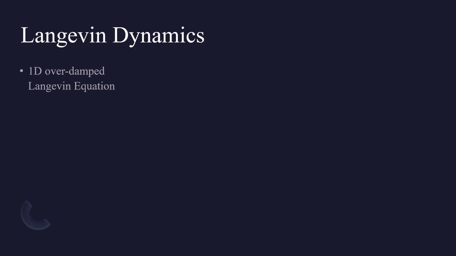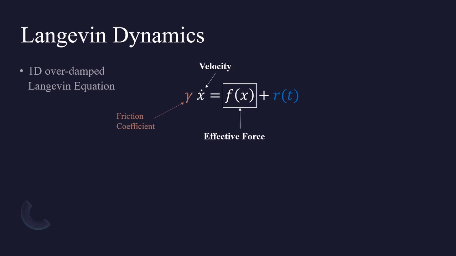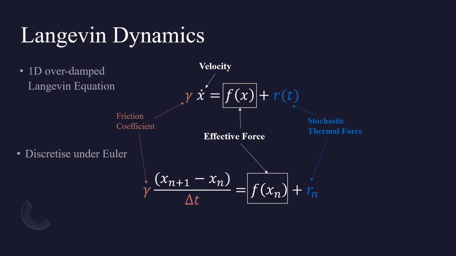Firstly, for a bit of physics. The Langevin equation relates the velocity, which is denoted x dot, with the effective force experienced at a position x, f of x, and a random or stochastic thermal force, r of t. However, we don't actually have access to all possible positions x in a continuous manner. We only have a certain number of discrete measurements. As such, we would want to discretize this equation of motion using the Euler scheme, which gives us this.